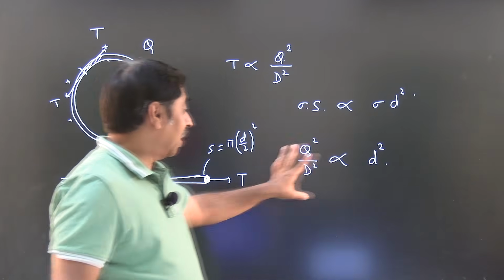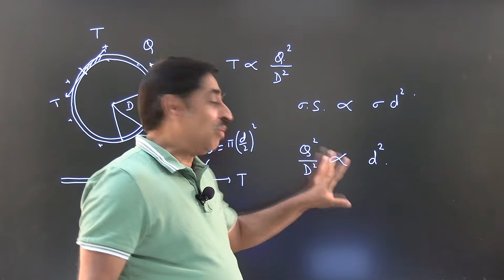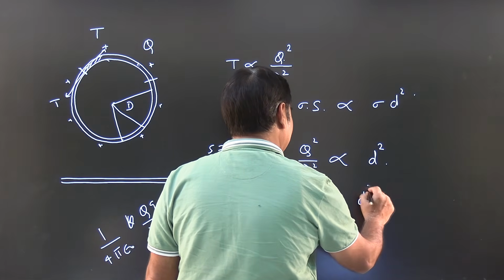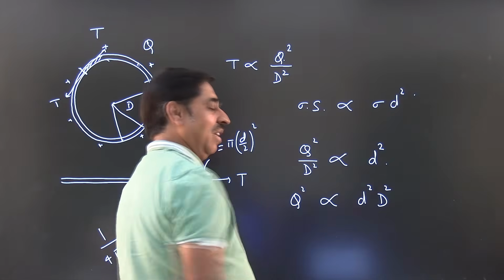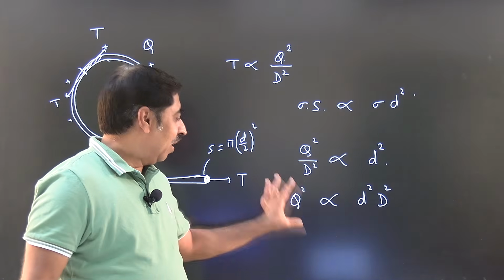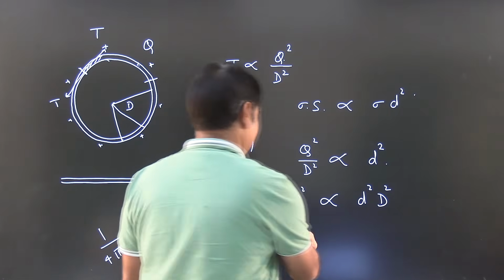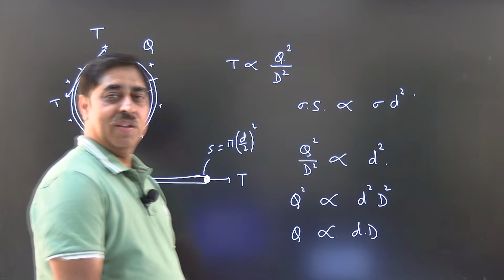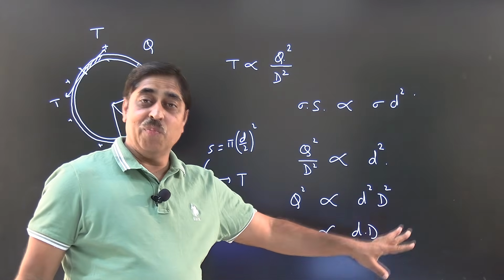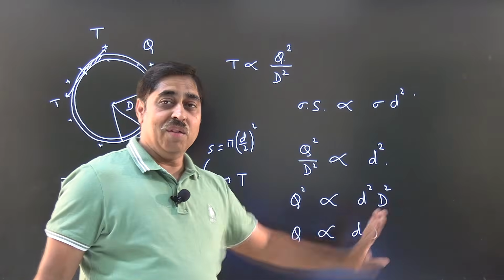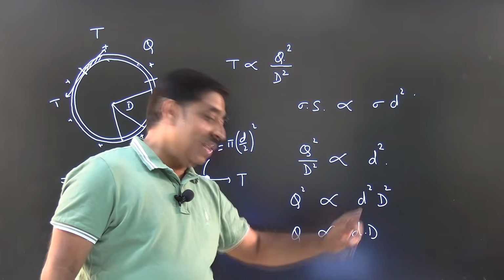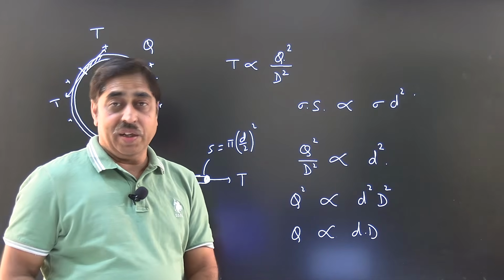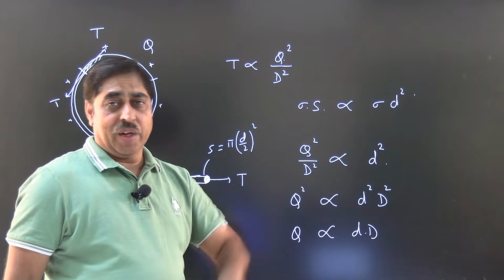What does this expression tell you? This expression tells you that the quantity of charge that is required to break the ring is basically proportional to d into D. The quantity of charge that is required to break the ring is proportional to d into D. So if this small d and this capital D both are doubled, then definitely the quantity of charge required to break the ring becomes 4 times.